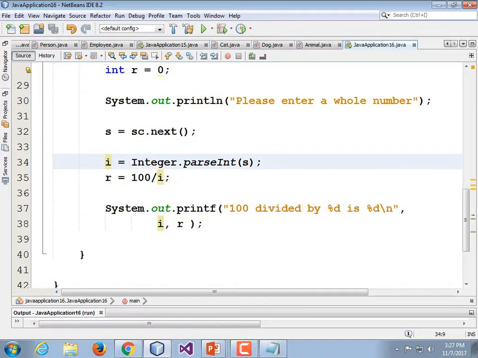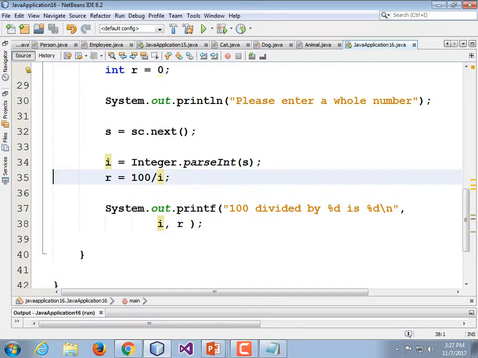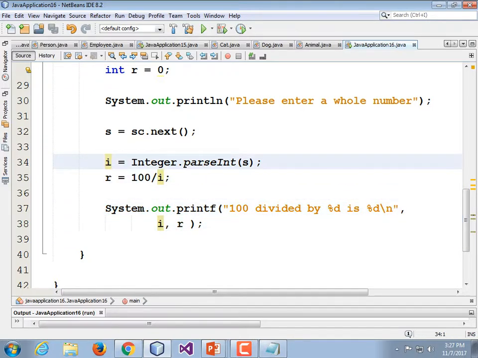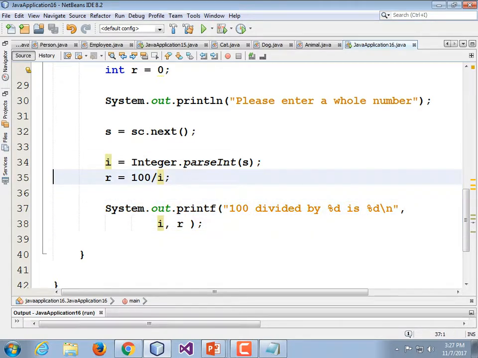So you can try to do it on an atomic level and capture each thing that could crash, or you can cordon off the whole block and say it was risky. I think I'm going to approach it that way. But then we may go back and make it more atomic, to where they have to enter a good integer, where we loop until they give us a 1. Okay, so